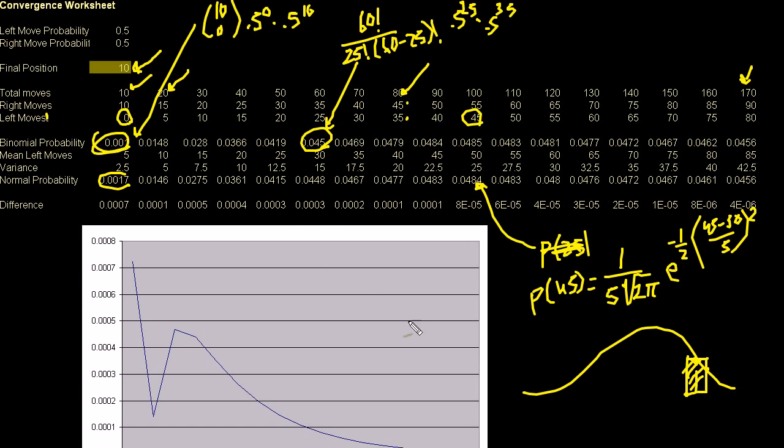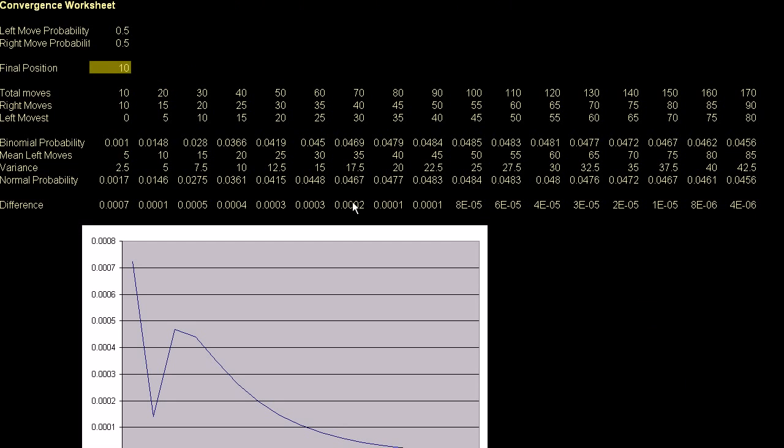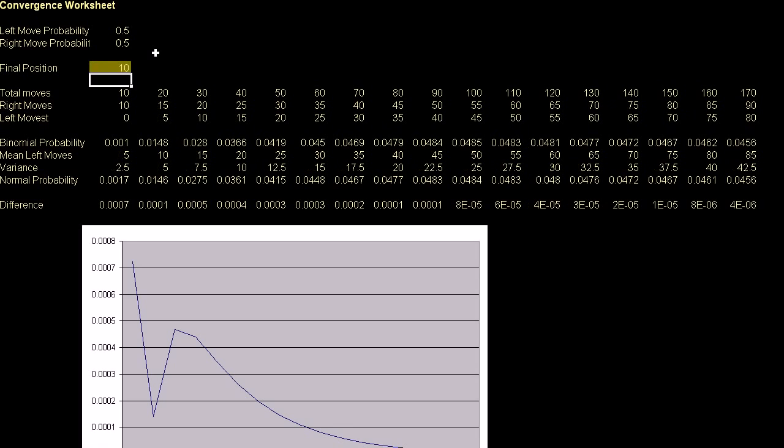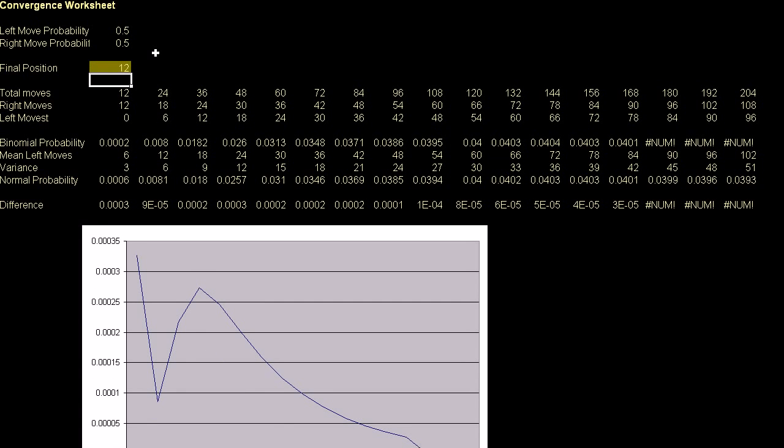You can change this number here. Let me change it just to show you. What's the probability of being 15 moves to the right? It looks like it kind of, no, that's not. Let's see, it's 10. And if I go to 12, it converges.